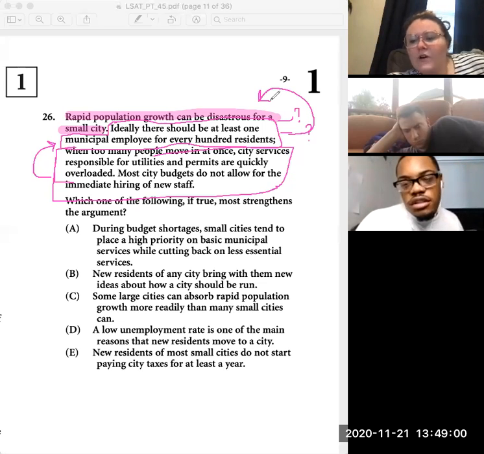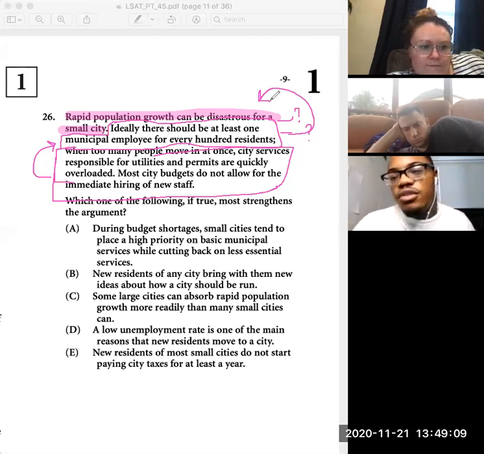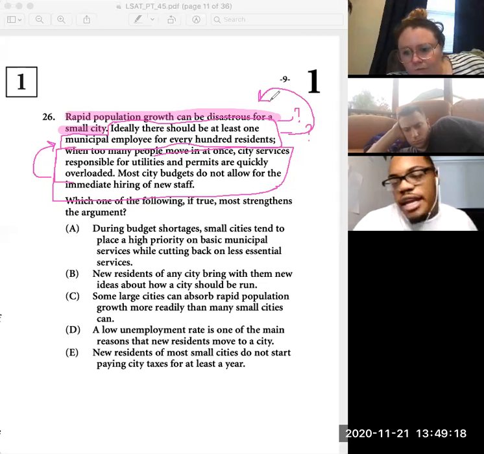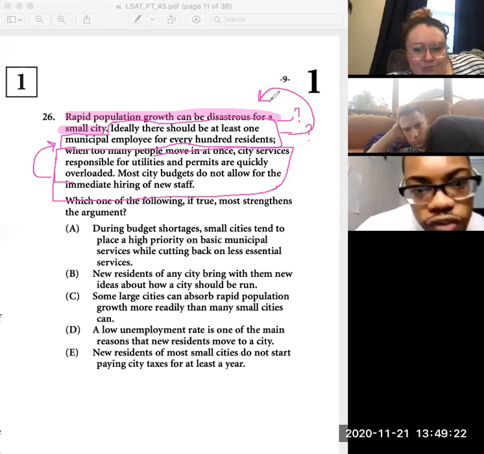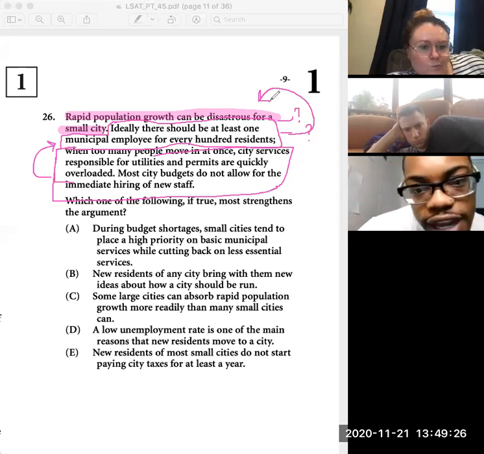Explain the therefore thing to Zach, because I've never shared with Zach the therefore test. So the therefore test is you put it in front of a sentence that you think is your conclusion, and then you ask why. And if it can't tell you why, then it's your main conclusion. So I'll put it in front of, therefore, ideally, there should be at least one municipal employee for every 100 residents.